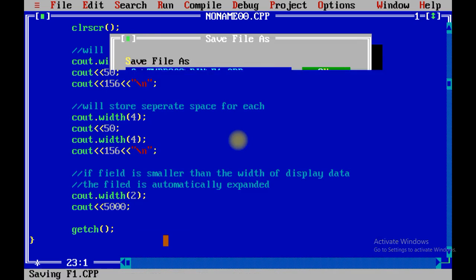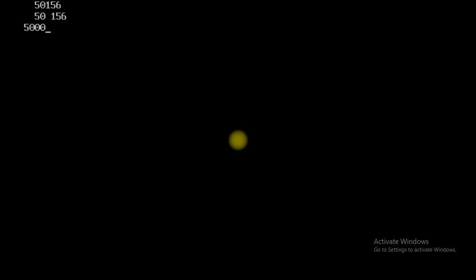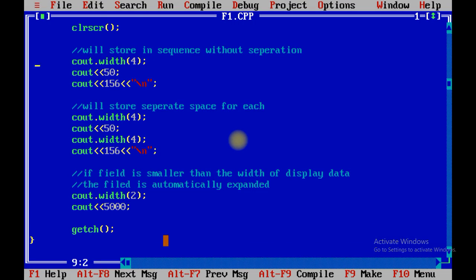So f1.c++. Let us execute the program. See over here, first of all, in the first case it allocates 4 digits for the 50 variable. That means in memory, 4 boxes are initialized for the cout statement. The last 2 digits would be filled with the 50, and the next output on the same line would be 156.